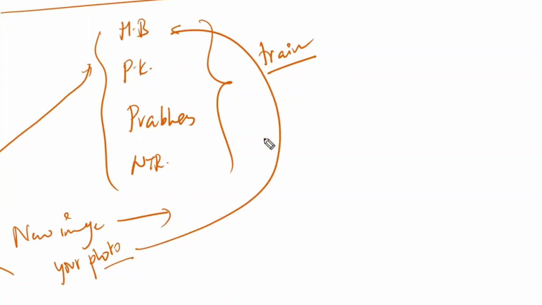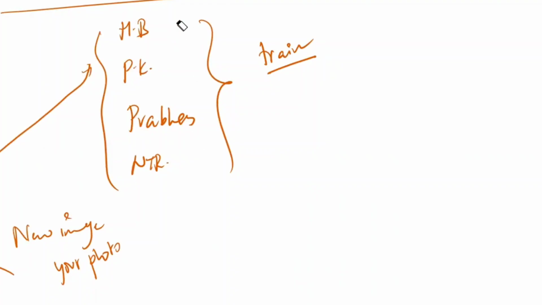What is the probability for PK, what is the probability for Prabhas, and what is the probability for NTR. It is going to showcase that your face is almost close to a particular cinema hero. Like we have seen some funny Android apps, created for temporary purposes, where they show their face and the app checks which hero their face is almost close to. They have trained it with some cinema heroes.